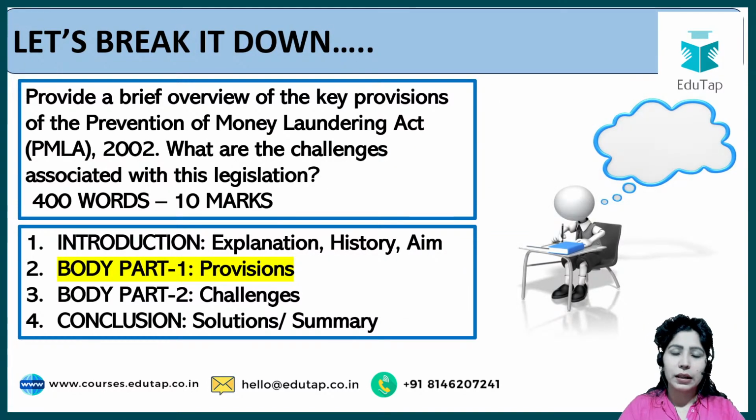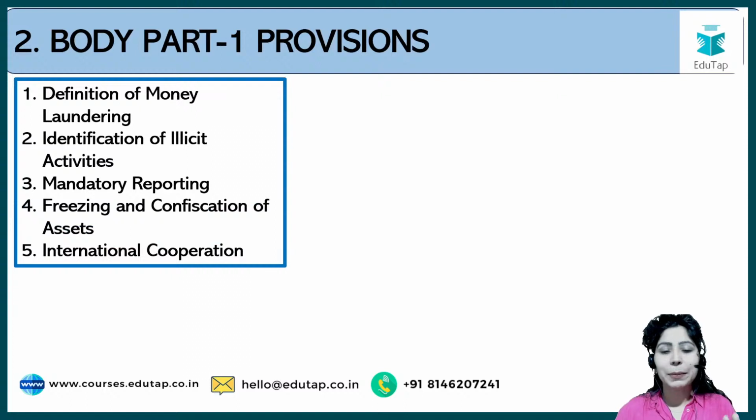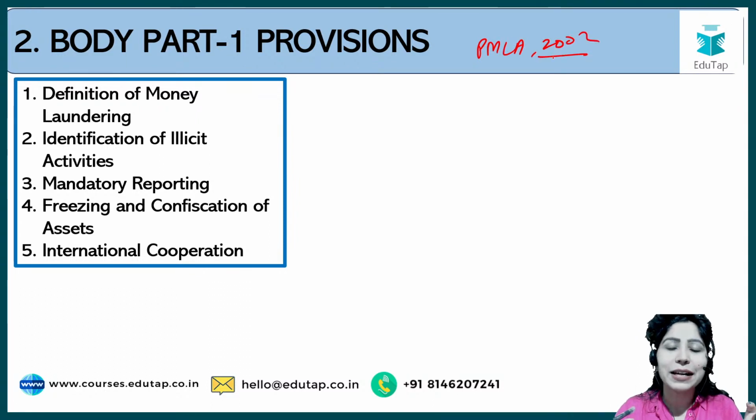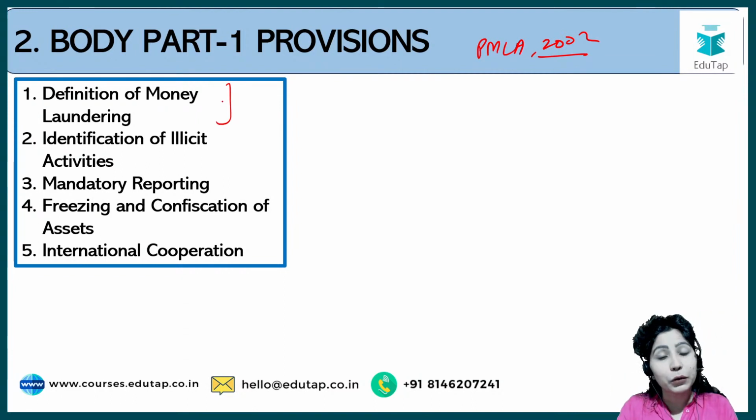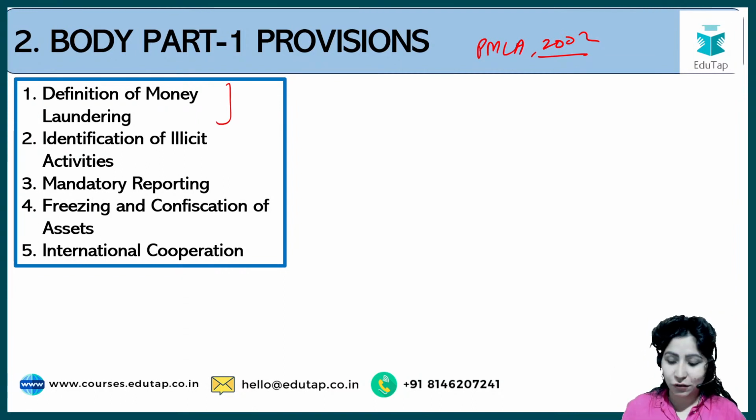All right, so now let's move on to the body part 1, that is provisions. तो provisions हम लोग लॉ के एग्जाम में बहुत ज़्यादा दे सकते हैं, but here we'll talk about only the important provisions. So under the PMLA Act of 2002, सबसे पहली चीज क्या है? Defining money laundering is very important, कि कितने पैसे, कहाँ तक पैसे, कितना amount of money, और what is the definition of money laundering.